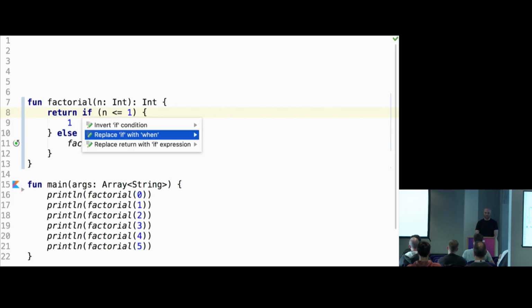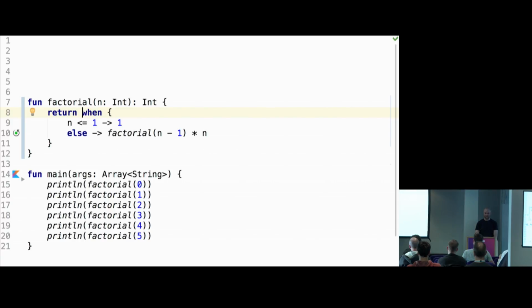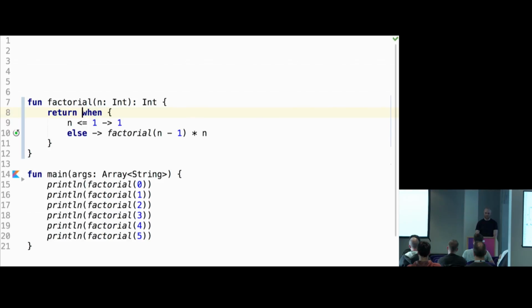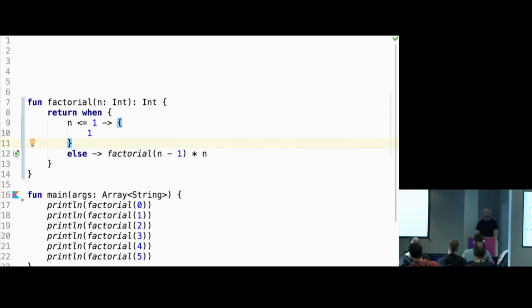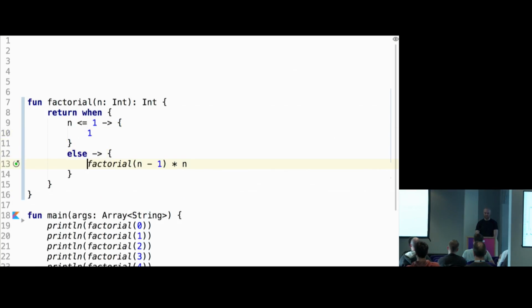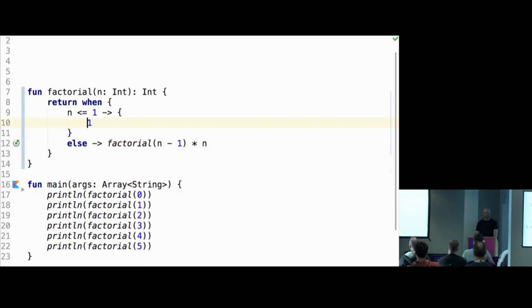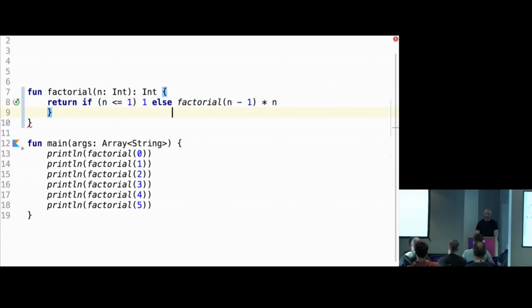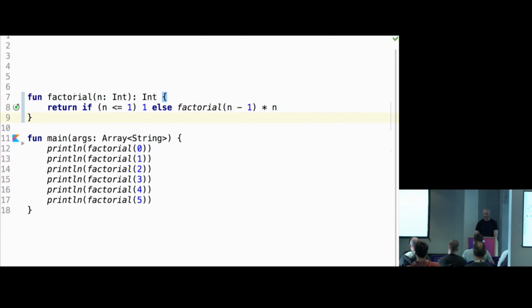There is another thing in Kotlin which is kind of a switch statement. So there is a transformation from if to when clause. And when clause means if n less than 1, then it's 1. So it can be multi-line. That's the full syntax. And else we do this recursive case. I don't think it's a good idea to go down this path with this code. So I'll just convert everything to one line and be happy with this.